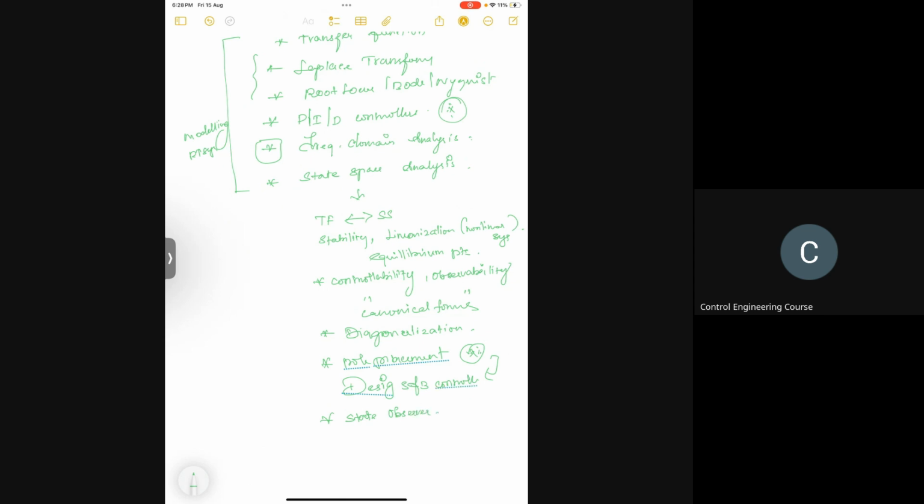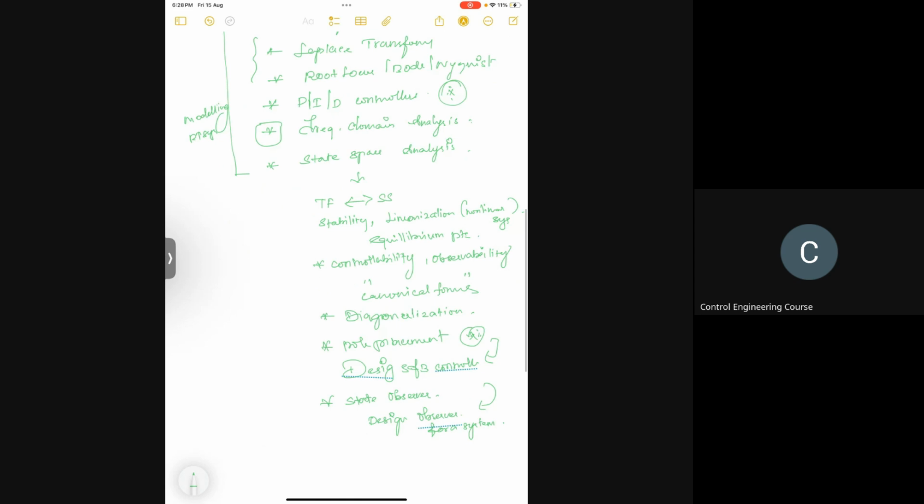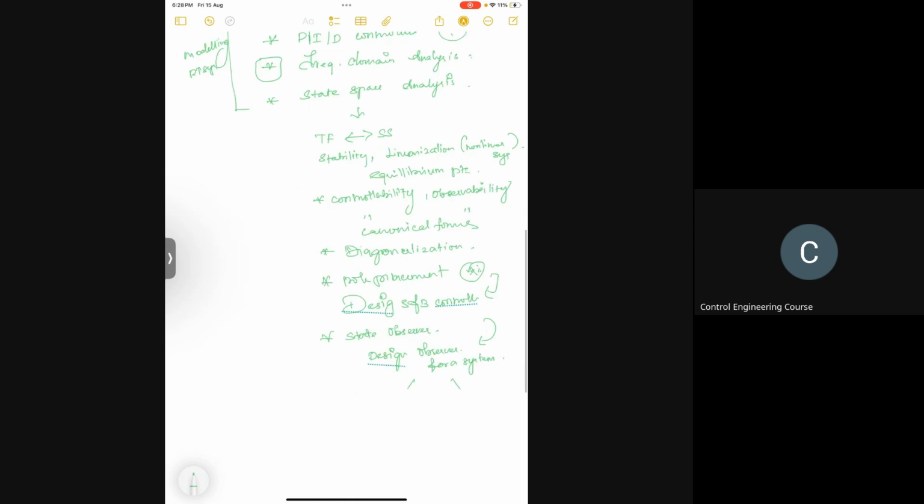After covering this, you should be able to design an observer also for a system. In observers, there are many topics like minimum order, reduced order observers. That also you can take a look. Let me check the syllabus of week 12 once.